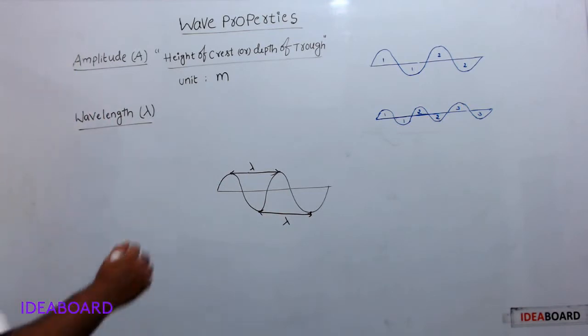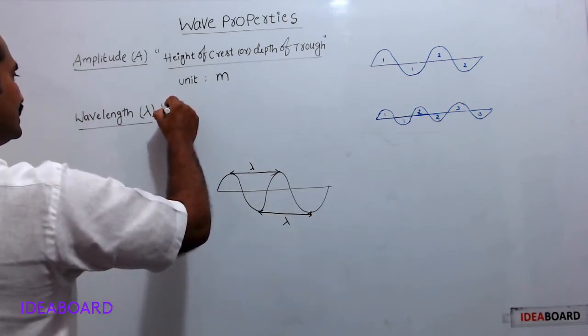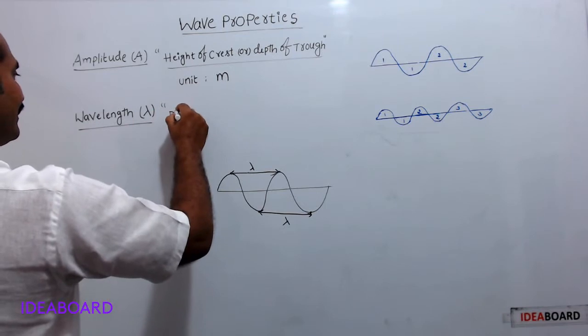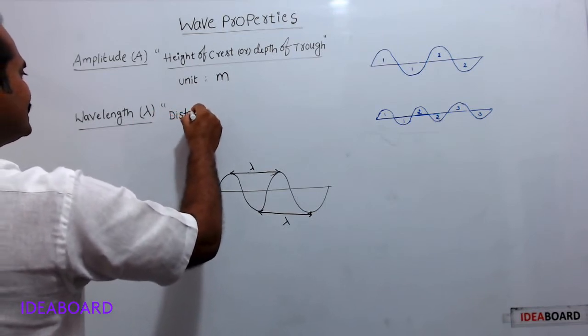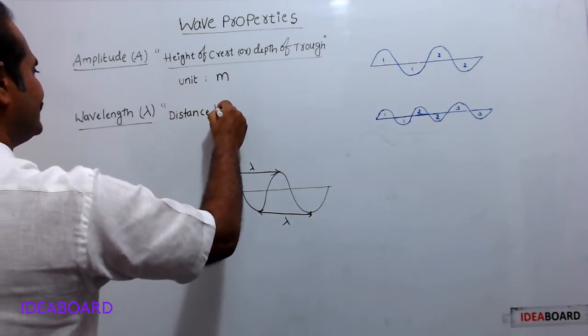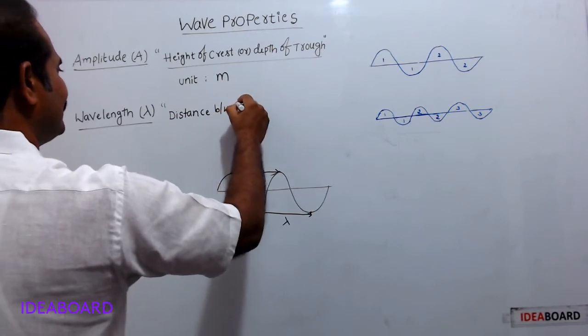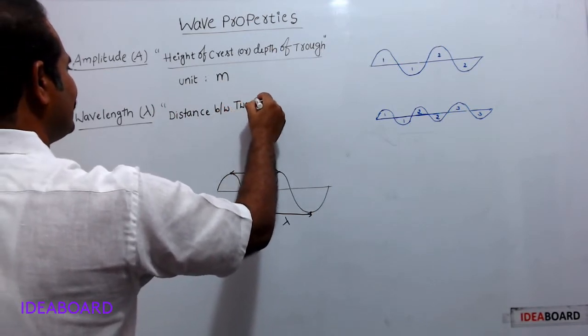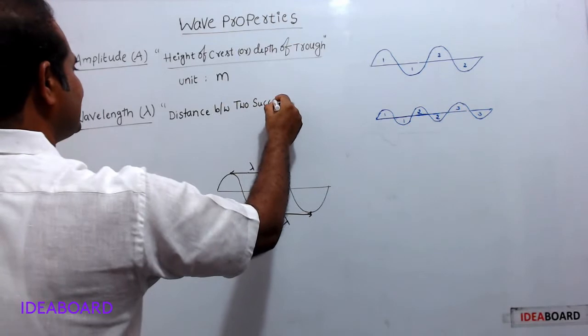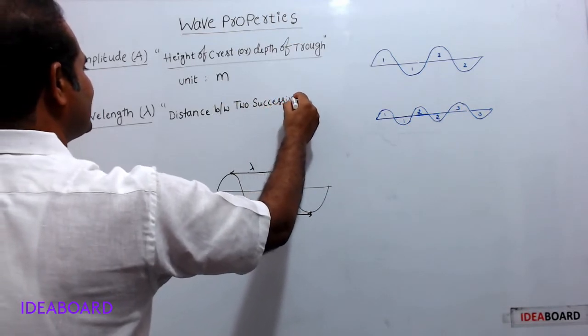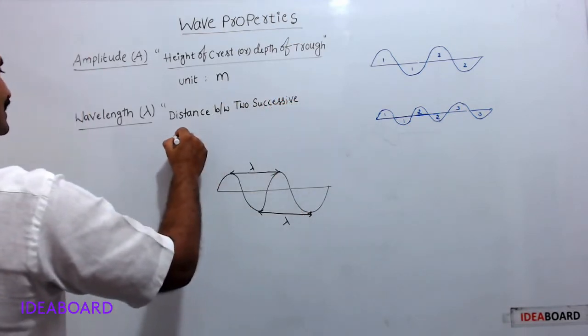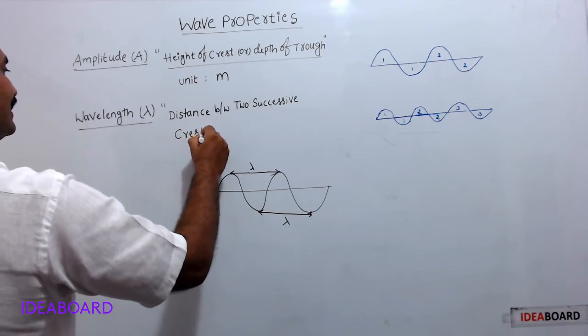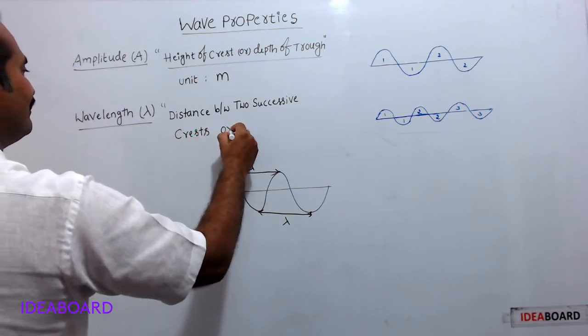So what is the definition for wavelength? It is the distance between two successive crests or troughs.